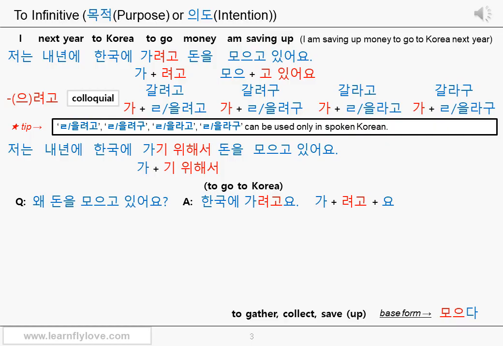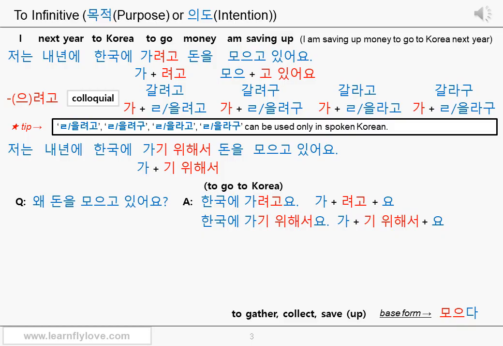Of course, you can also use the compound expression 기 위해서 instead of the connective ending 려고. The stem 가 plus 기 위해서 plus honorific suffix 요. 한국에 가기 위해서요. In order to go to Korea. 왜 돈을 모으고 있어요?